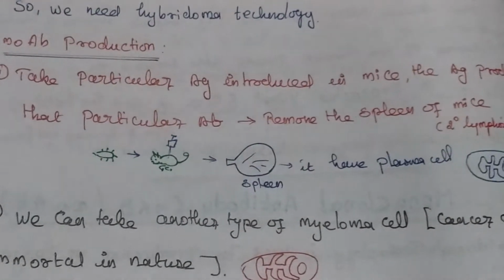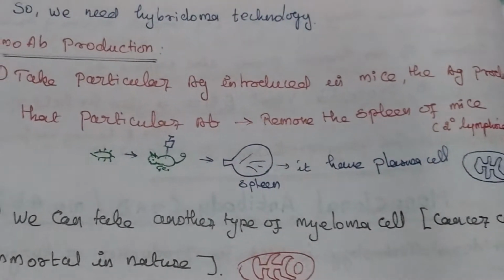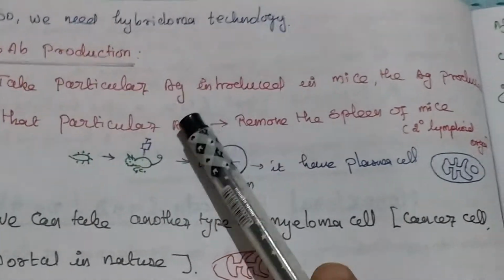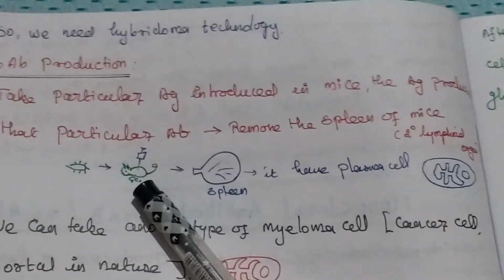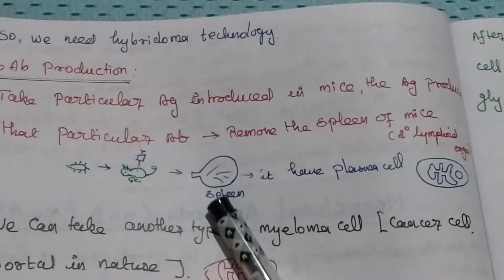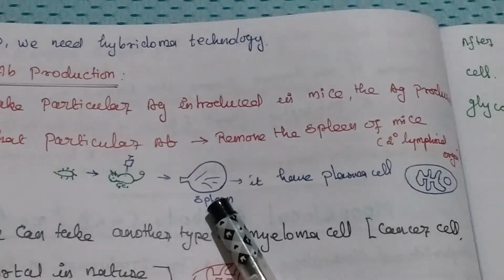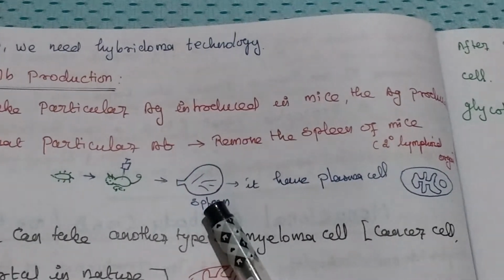Monoclonal antibody production. Here we need two different types of cell. First, we take the particular antigen and inject it into animals. After that, it will produce that particular type of antibody. Remove the spleen part, because it is a secondary lymphoid organ.